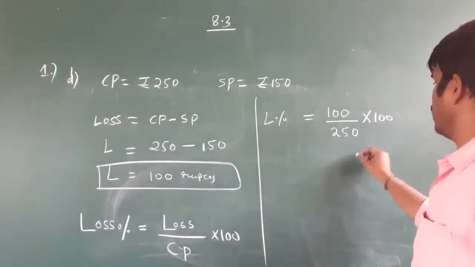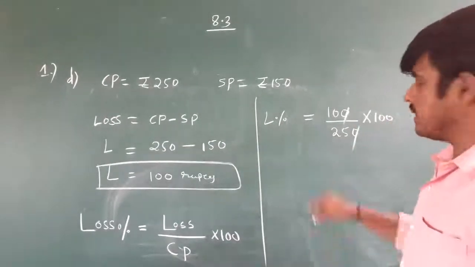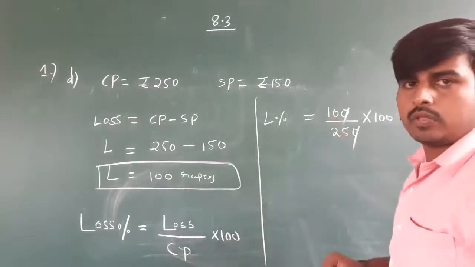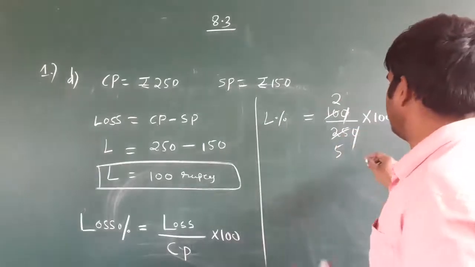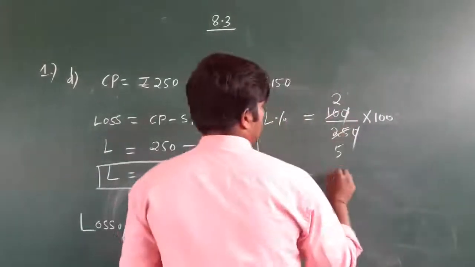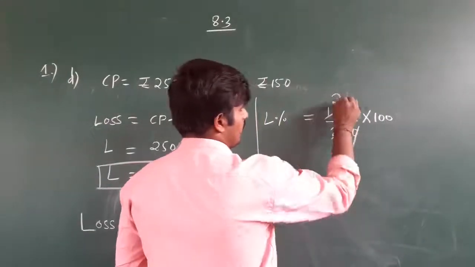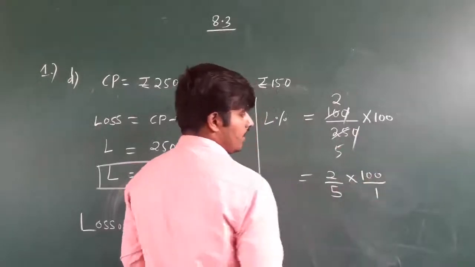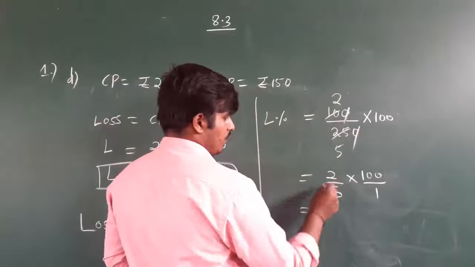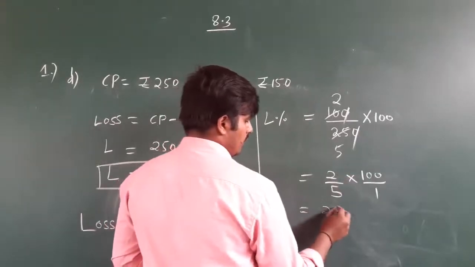Okay, 10 10 cancels. 10 by 25. Both are divisible by 5. So 5 2s are 10, 5 5s are 25. So next step, 2 by 5. Here 2 remains, here 5 remains, into 100, which is equal to 100 by 1. Next step, 2 into 100 is equal to 100.